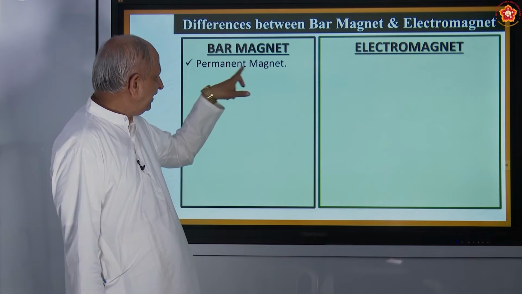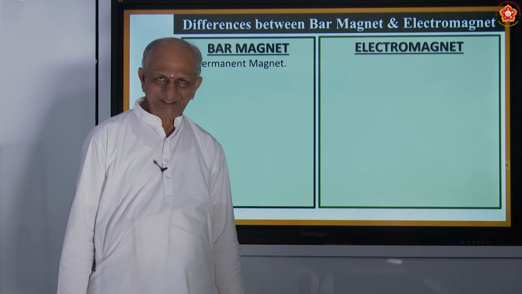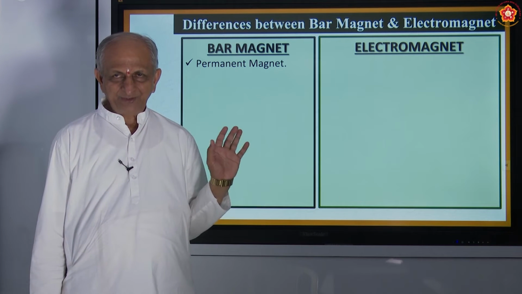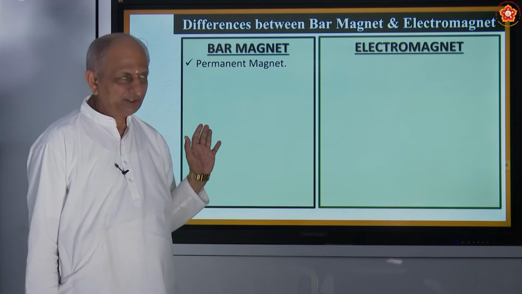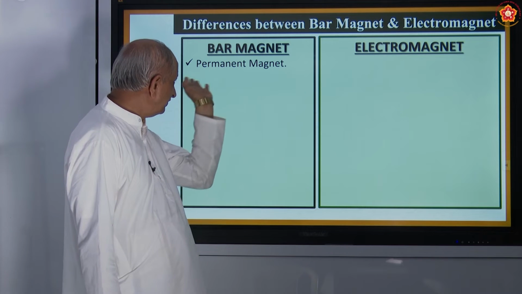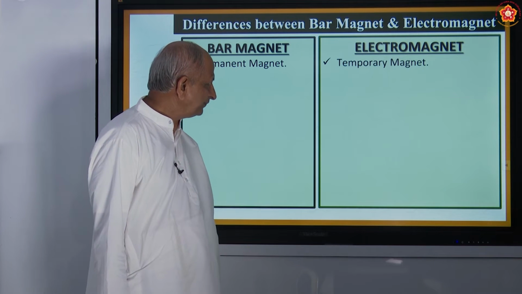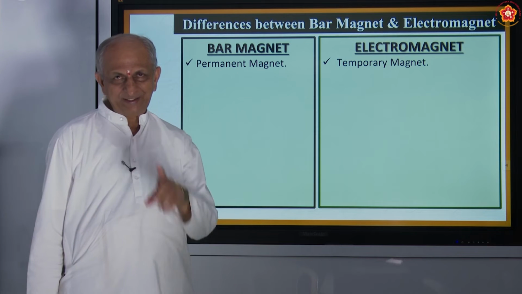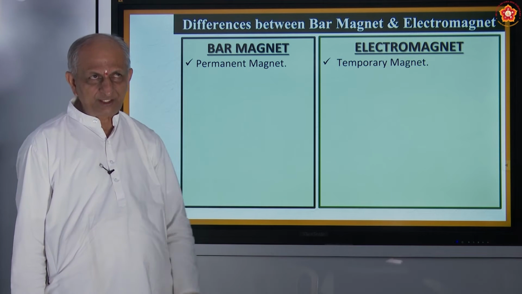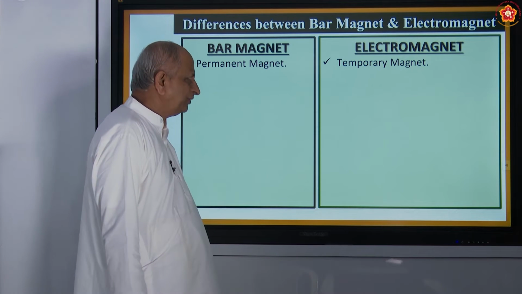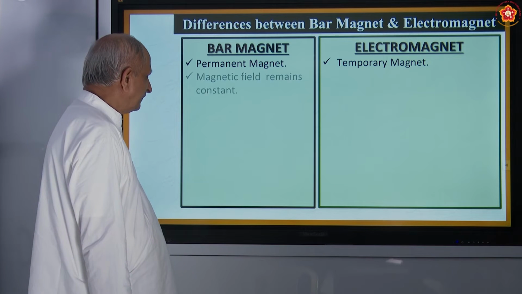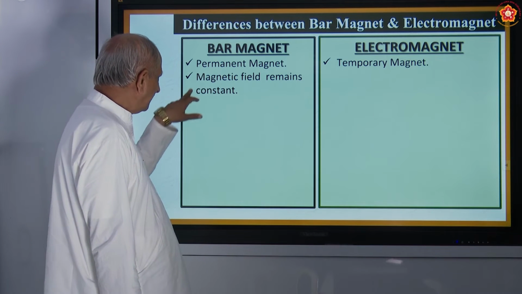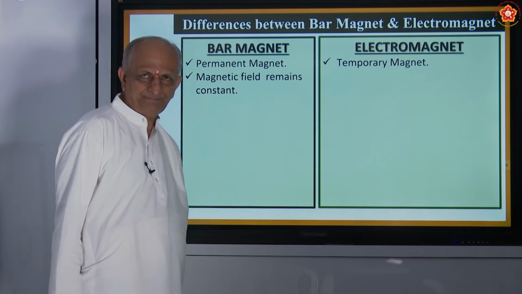It is a permanent magnet, which means once it is made, it will always have magnetic property. But an electromagnet is temporary. Only when the current is flowing through the soft iron core will it be a magnet. Otherwise, it is not there. Magnetic field remains the same.